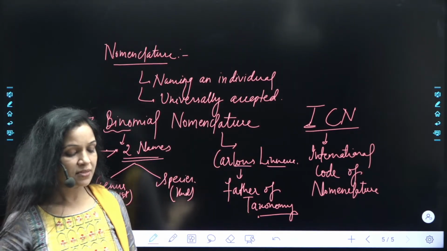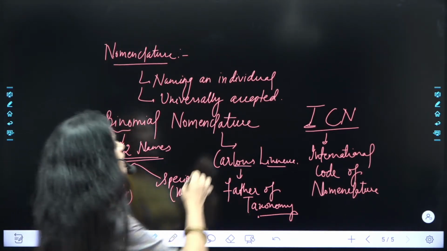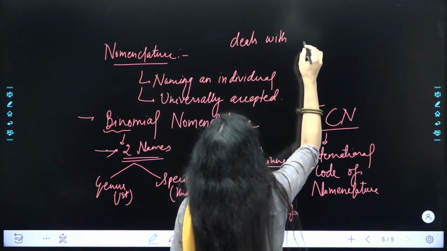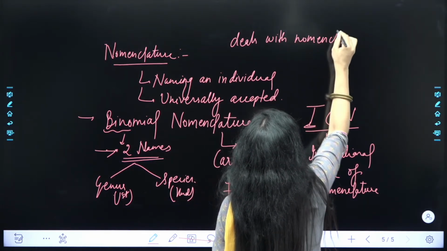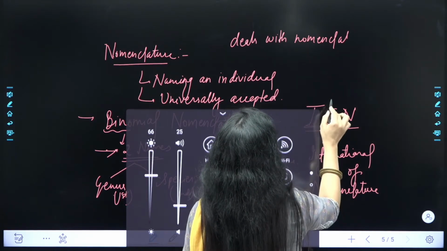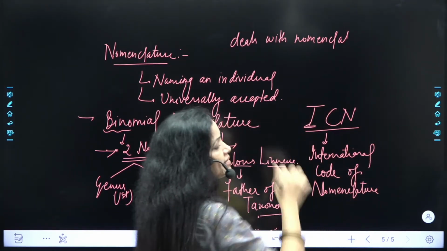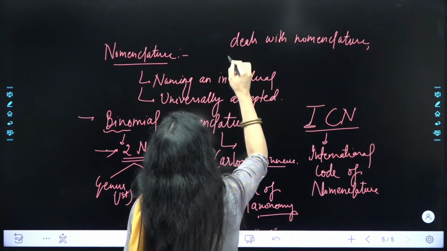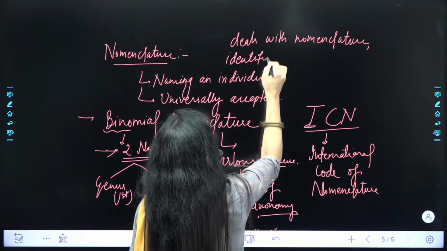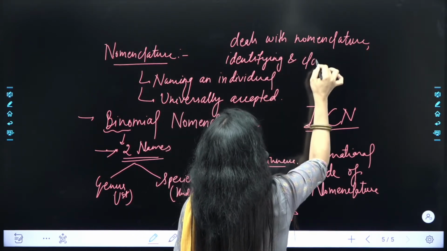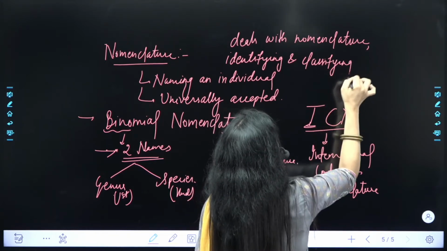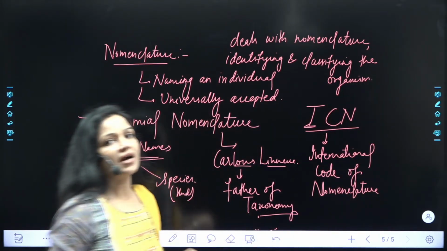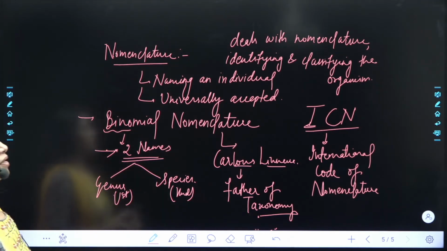Taxonomy is a science that deals with nomenclature, identifying and classifying the organism. ठीक है, किसी भी ऑर्गेनिज्म को क्लासिफाई करना, नाम देना, आइडेंटिफाई करना, दैट इज टेक्सोनॉमी. ठीक है.